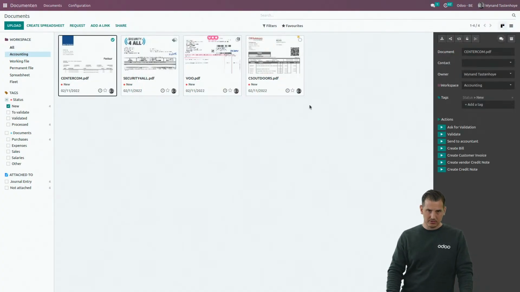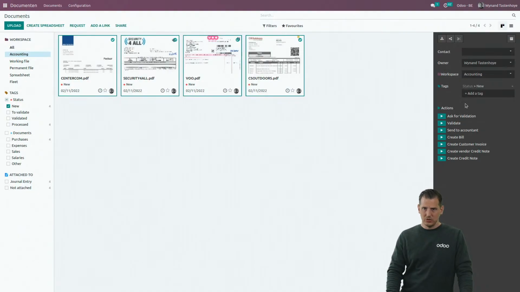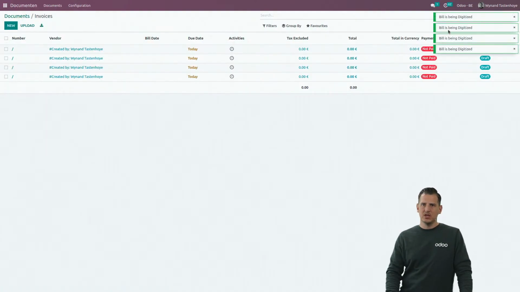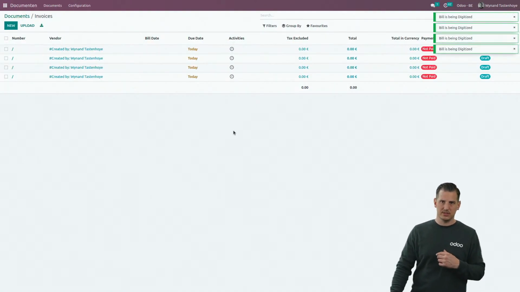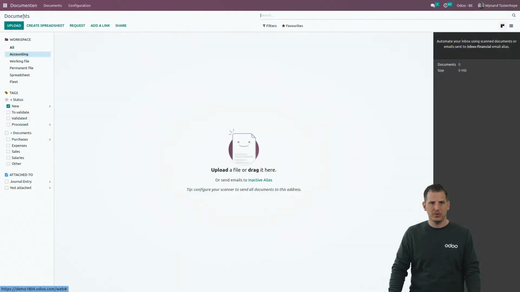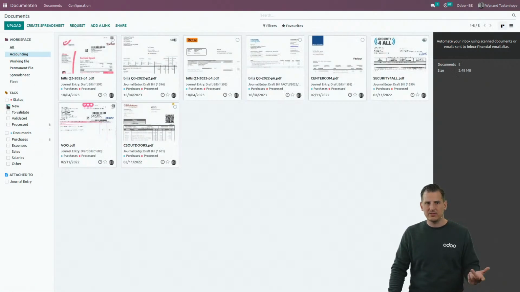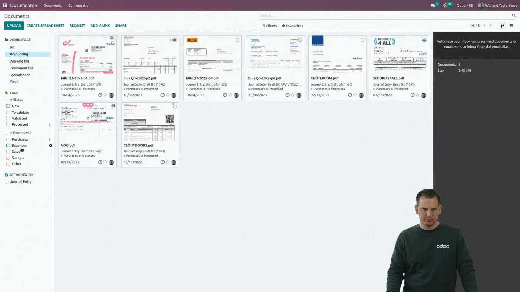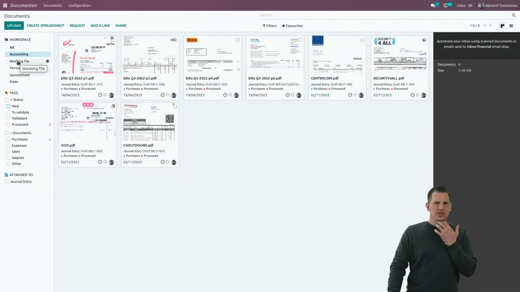So also these, I'm going to select the multiple, and you will see all the same action buttons that we had before. You have them over here. So also these, I'm going to create bills of them. So we have 4 additional bills that are now being digitalized. When I come back, you can see now I have nothing left in new because they're all processed. So that's about the accounting workspace.